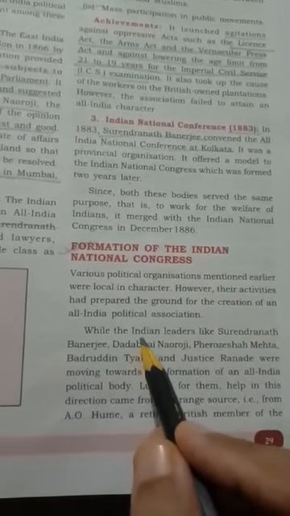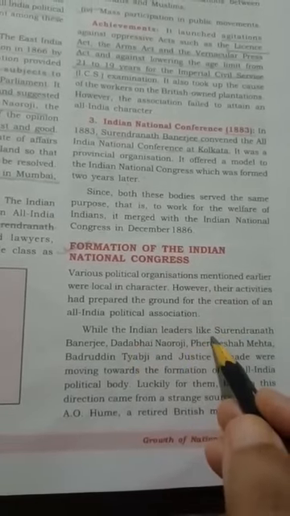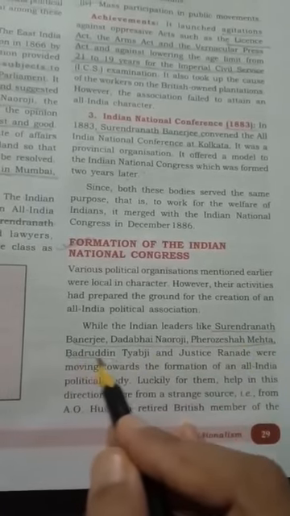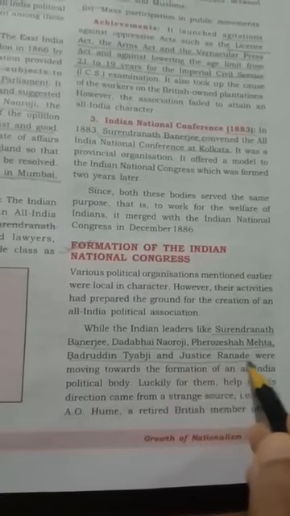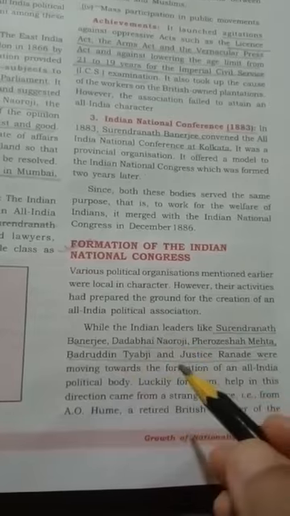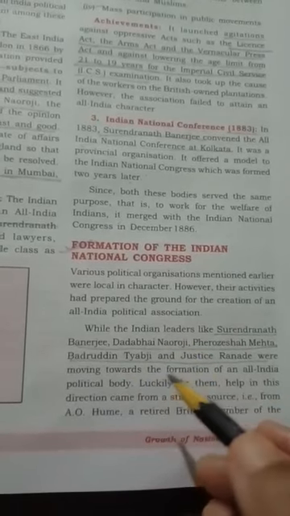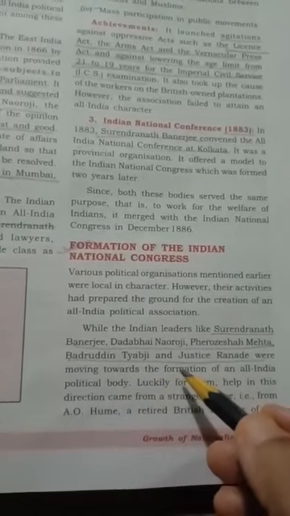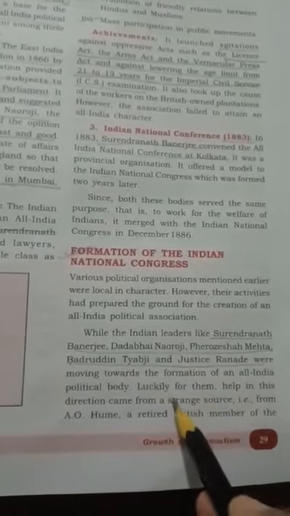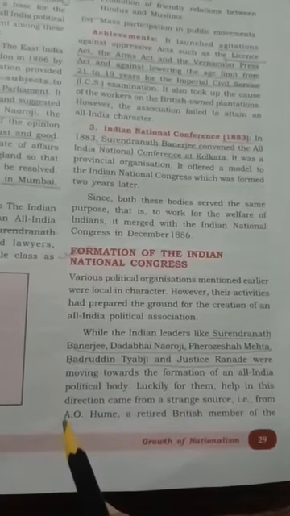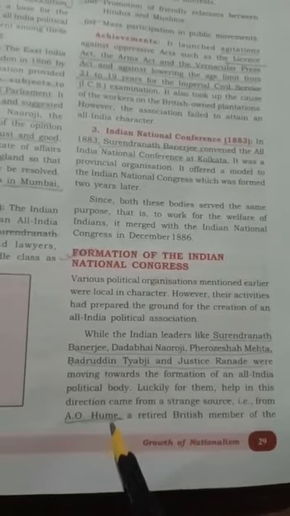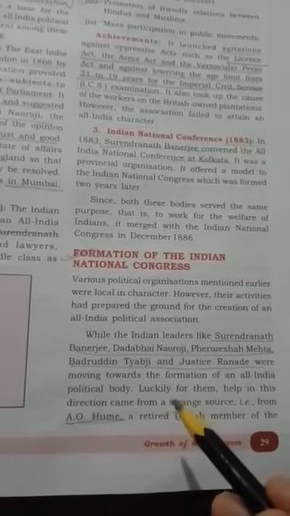So the leaders who contributed in the formation of Indian National Congress were Surendranath Banerjee, Dadabhai Naoroji, Firoz Shah Mehta, Badruddin Tyabji, and Justice Ranade. They were moving towards the formation of an all India political body, and they were working together to form this all India political body. But luckily at that time they came in contact with a source whose name was A.O. Hume. He was the one who provided them the perfect guidelines or the perfect way to form this Indian National Congress.